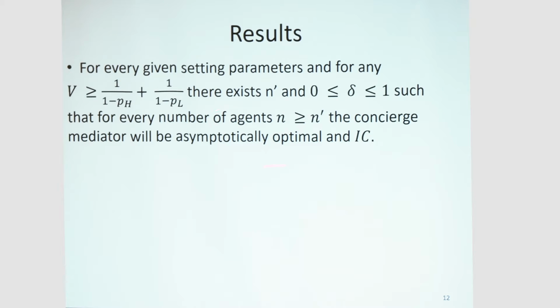Which means that it is in every agent's best interest to follow the recommendation of the mechanism, and almost all the agents will go to the optimal actions. If R is distributed H, almost all of them will go to R, and if R is distributed L, almost all of them will go to S.